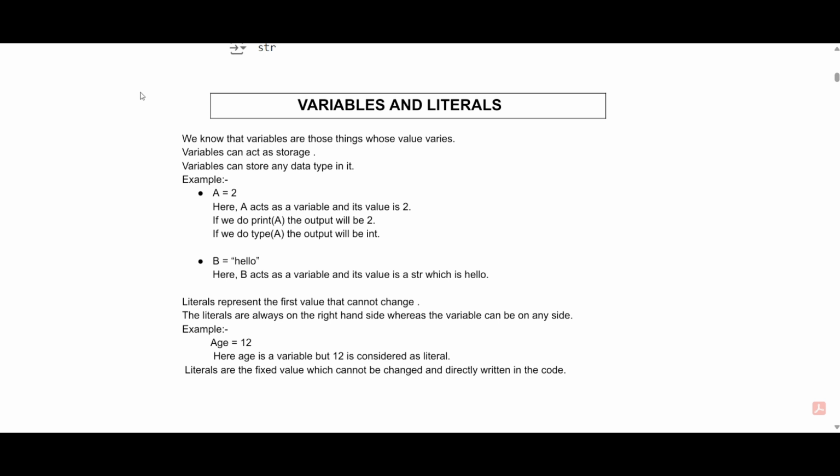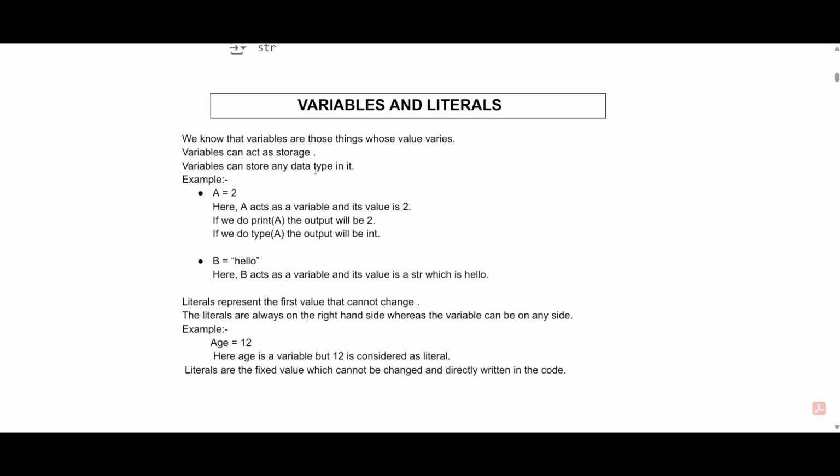After understanding all about the print function, let us see the variable and literals. So, as we know, variables are those things whose value varies. Variable can act as a storage. It means that we can store any kind of value in it. Like here in the example, a is equal to 2. It is a variable.